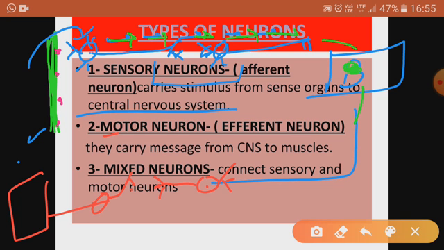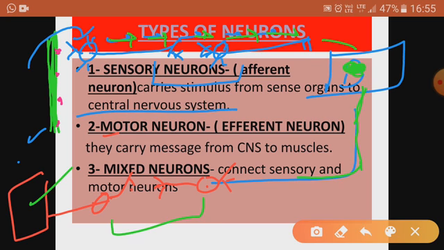The brain is the central nervous system. And there are mixed neurons also. These mixed neurons connect the sensory neuron with the motor neuron, and from the brain the message which is processed and interpreted will now go to the effectors. Now it will go to the effector via the motor neuron.